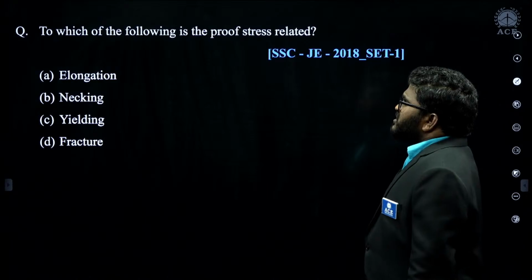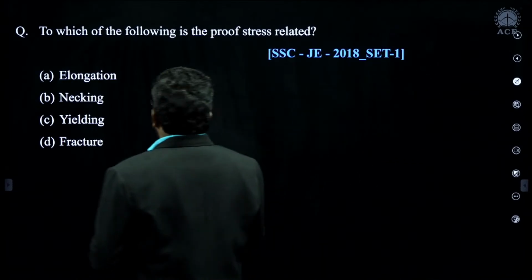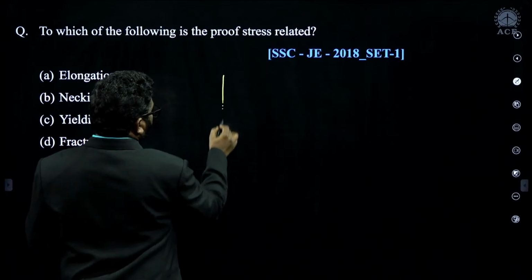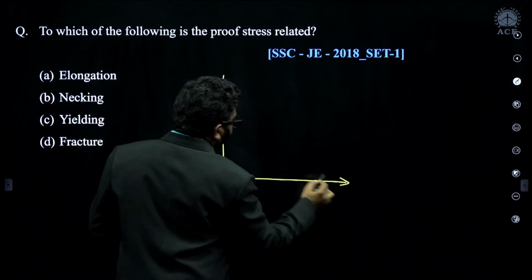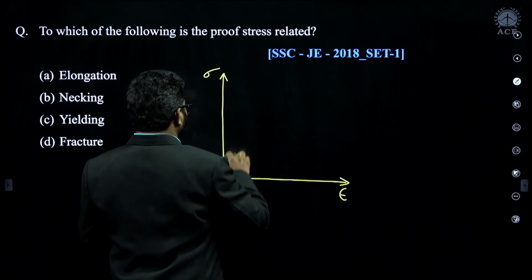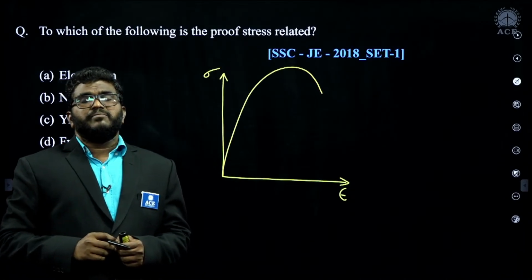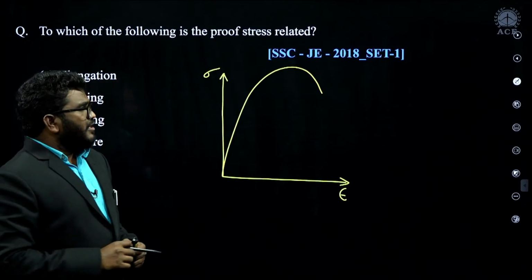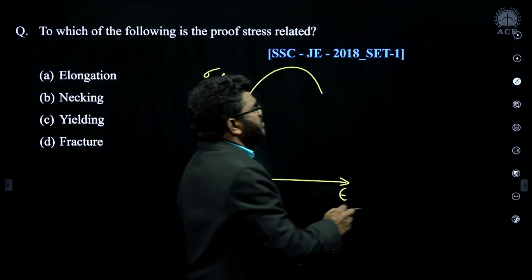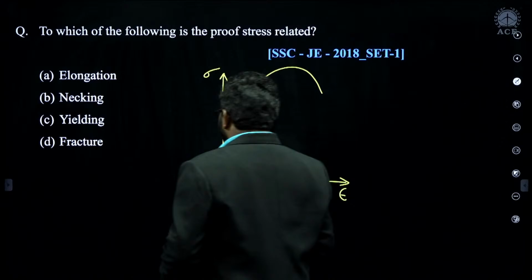Now, to which of the following is the proof stress related? Remember, the proof stress is related to the yielding point. Suppose, let us consider the stress strain curve. Listen, this is a stress strain curve. Now, I want to find the yield point for this stress strain curve. So if I want to find the yield point, I am considering 0.02.